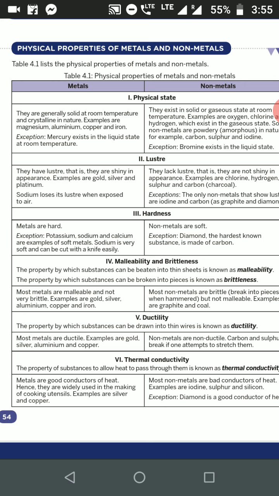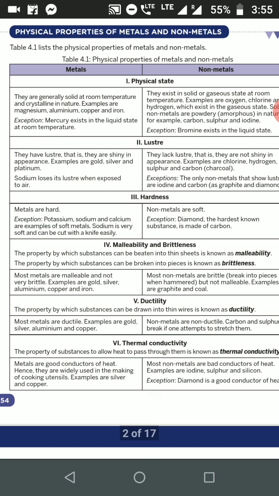Similarly, non-metals cannot be changed into sheets. Go on beating the metal, it will be changing into sheets. So metals are malleable, whereas non-metals are not malleable. Metals are not brittle, whereas non-metals are brittle in nature.